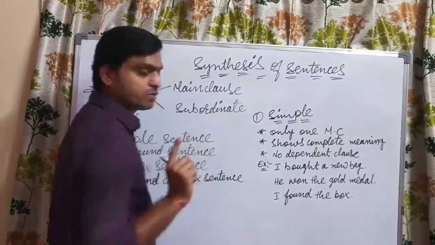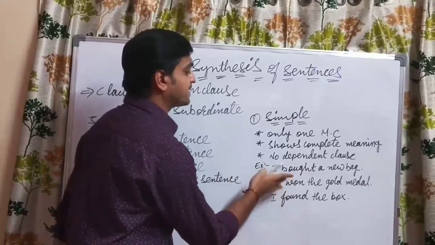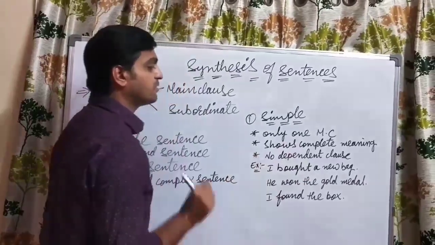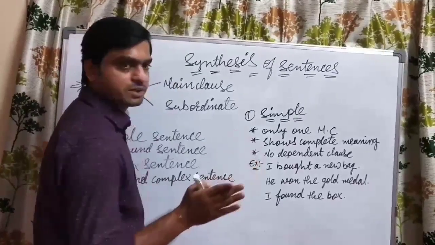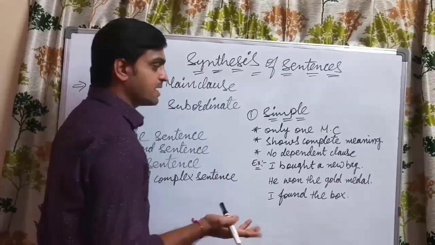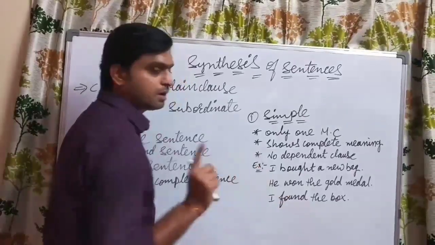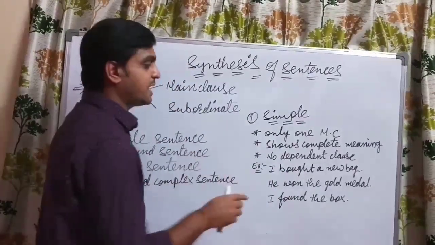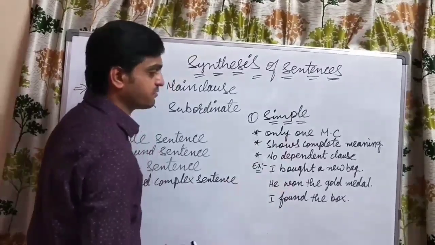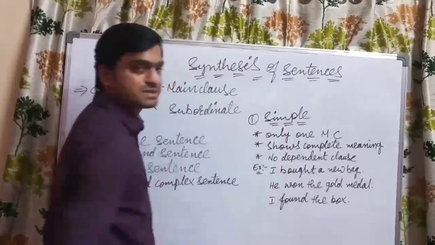In a sentence we are having only one main clause, and that sentence will have a proper meaning. It doesn't depend upon any subordinate clause, and it is also having only one verb. Having one verb, only one main clause, and without any subordinate clause, we call it a simple sentence.